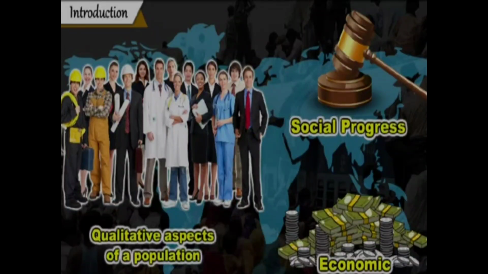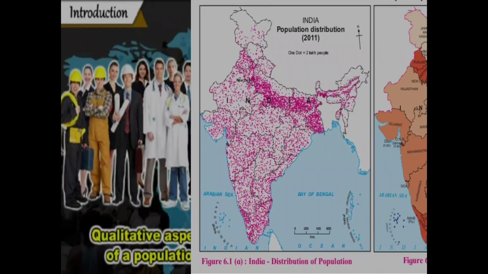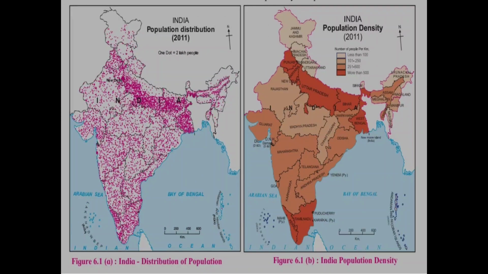Let's study the population of Brazil and India. Here you are given a map. Study the maps in figure 6.1a and 6.1b and answer the questions.